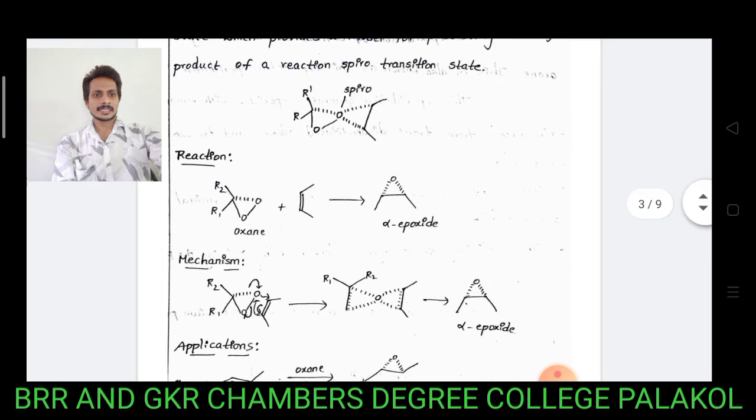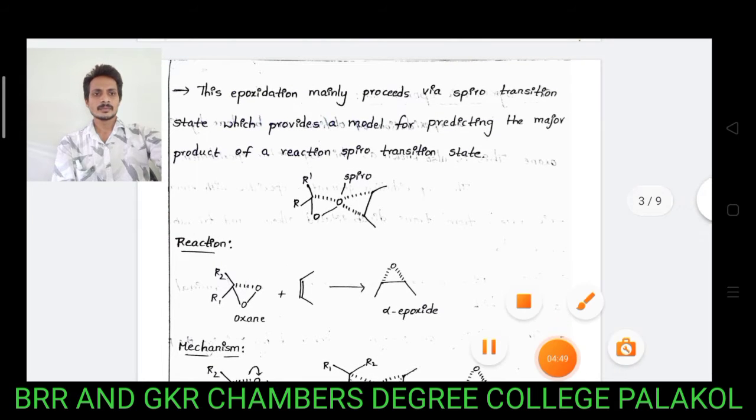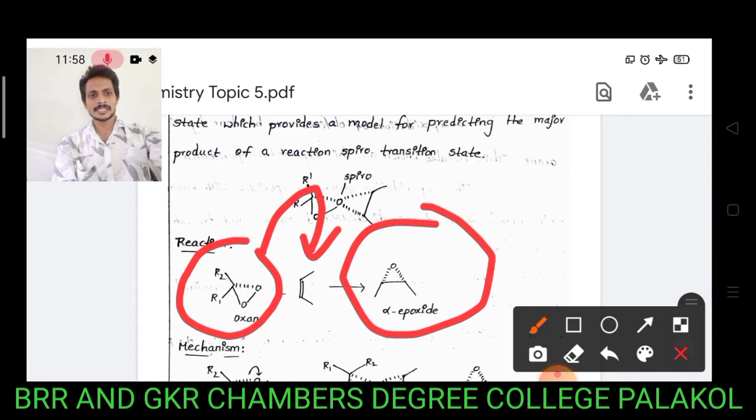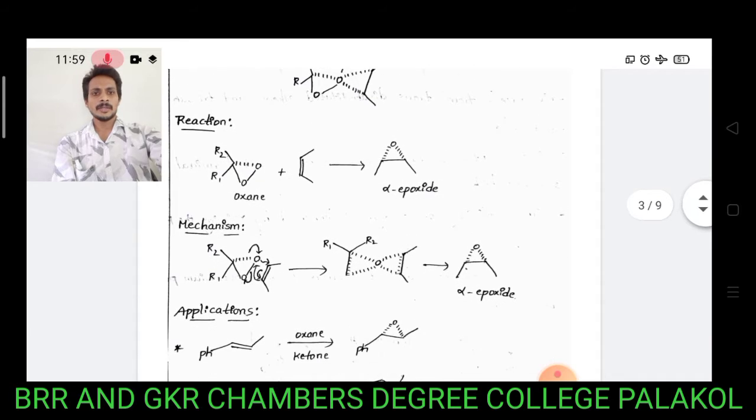Let us write the reactions. In these reactions, this is a generalized form of dioxirane. On treatment with an olefin system, it gives alpha epoxides. Epoxidation takes place from below the plane.